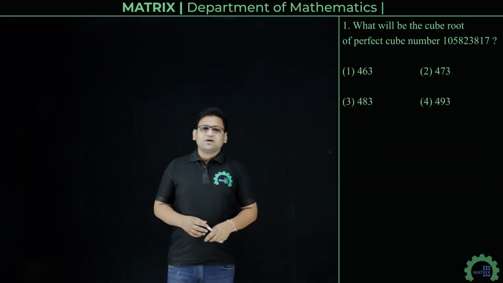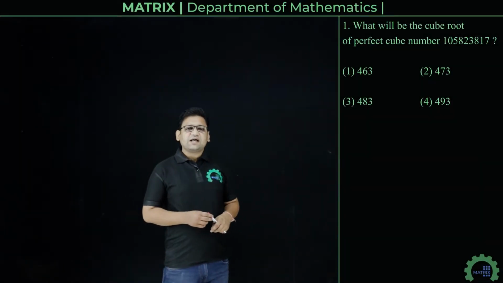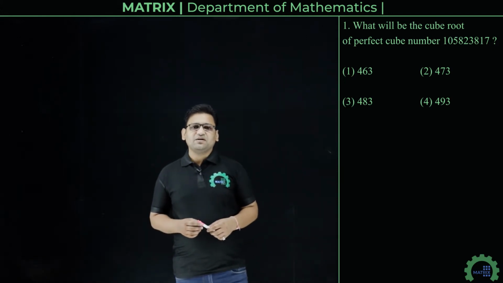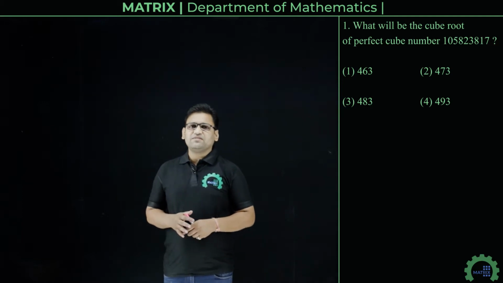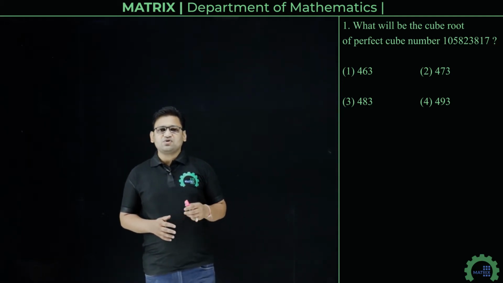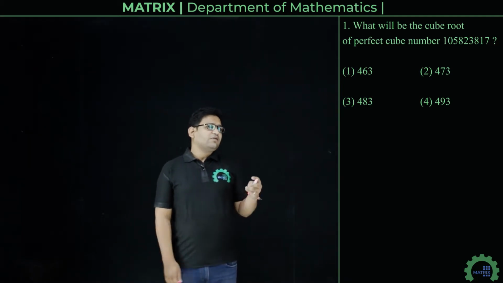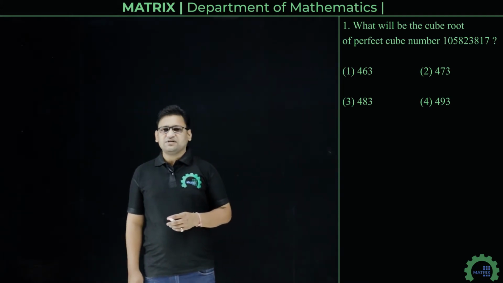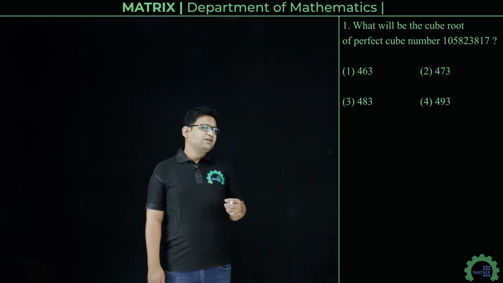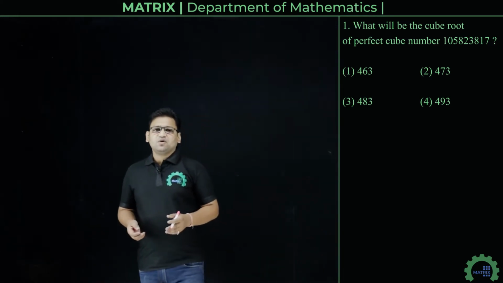Hello students, today I am here to discuss the Rajasthan HTSC Maths question paper which was held on 24th November 2019. In Maths there were a total of 20 questions, out of which question number one is: what will be the cube root of the perfect cube number 105823817? We have a 9-digit number and we have to find its cube root.